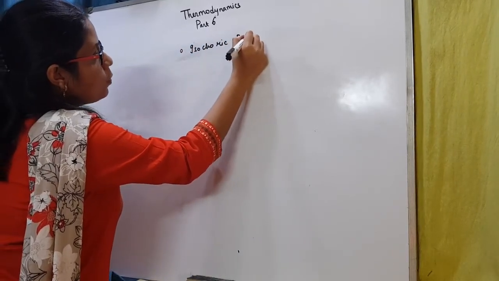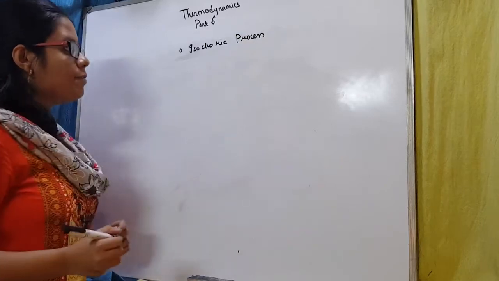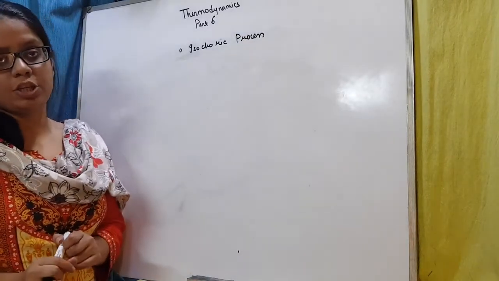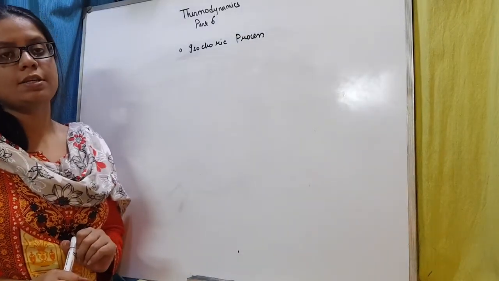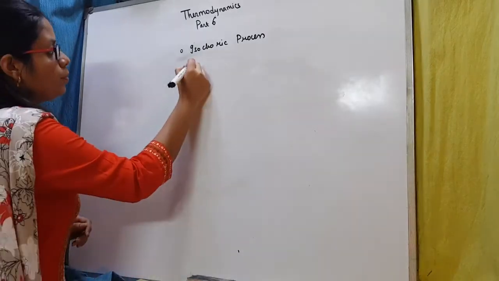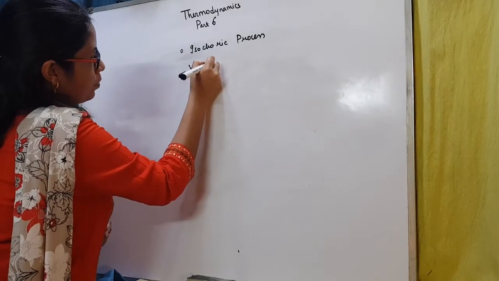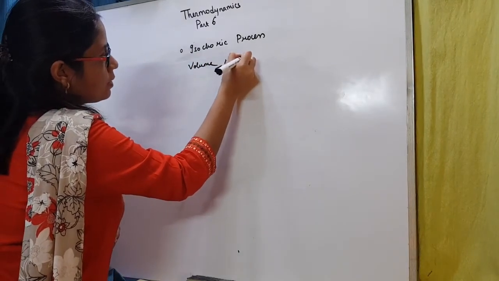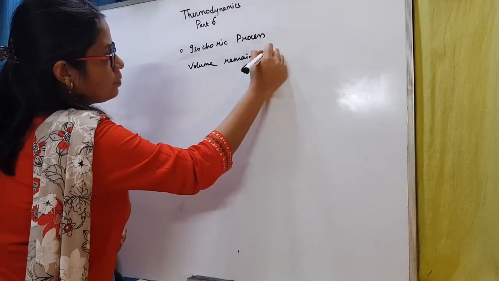Now what is an isochoric process? A process in which the volume does not change, the volume remains constant. Such a process is known as an isochoric process. So volume remains constant.